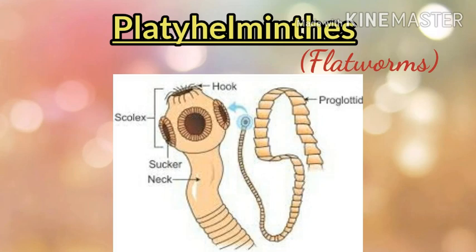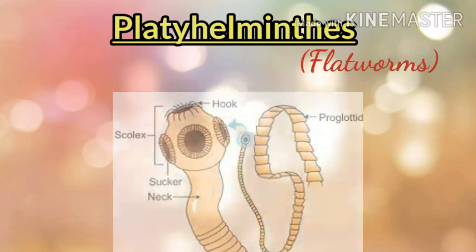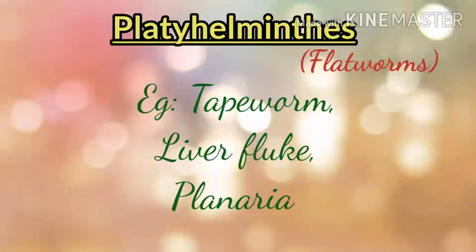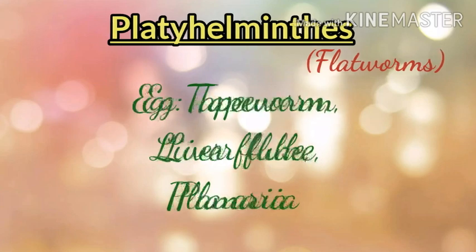These are some important characters of Platyhelminthes or flatworms. What are the examples of flatworms? Tapeworm, liver fluke and planaria. Most of the organisms are parasites that live inside the body of other animals.